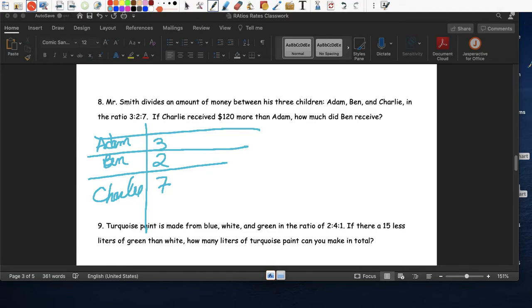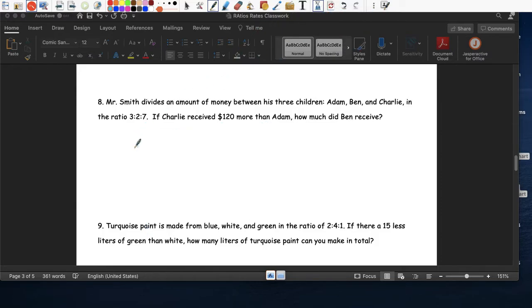No, this is a "more than" problem, right? It's easier for me to show it using a tape diagram. I'm sorry, so let's do this again. So Adam, Ben, and Charlie.